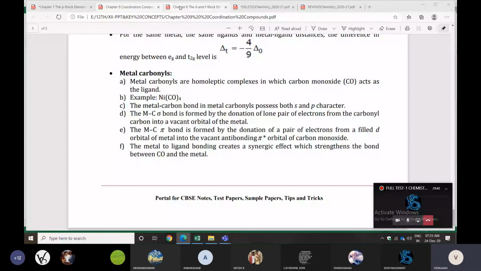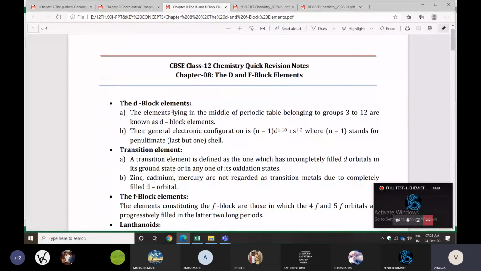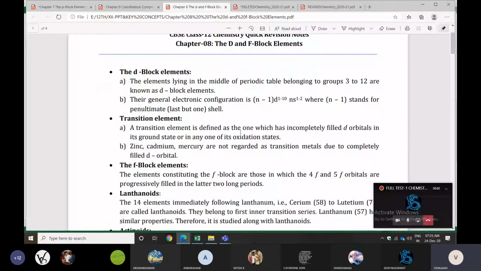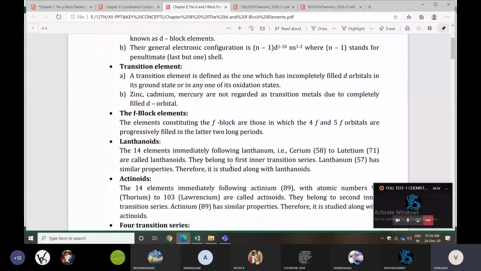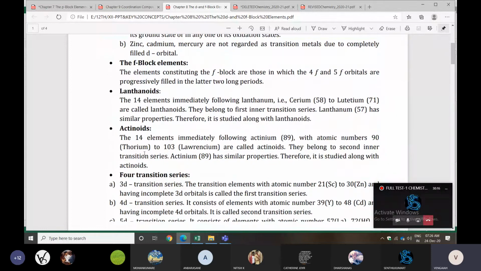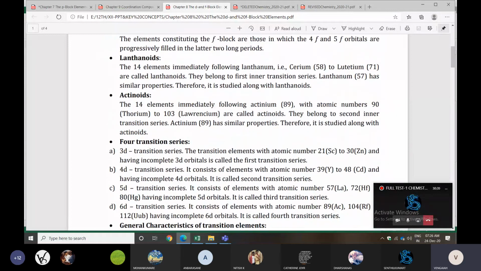So what are the D block elements? The elements lying in the middle of the periodic table belonging to groups 3 to 12. The electron configuration is given, and the transition elements are also defined: transition elements are those which have incompletely filled d orbitals in the ground state. Oxidation state is also there. Next, F block elements: no need to study lanthanides and actinides.